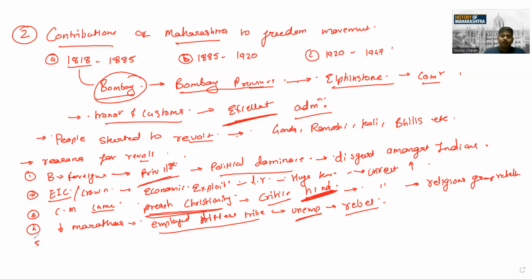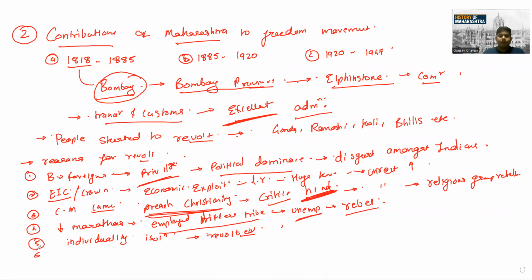Fifth thing, these tribes, whatever tribes we have mentioned above. What was the feature that these tribes maintained? Individuality, or in simple terms, isolation. They preferred to remain isolated. They did not want any foreign people to come to them or to be a part of their society. So the Britishers interfered with their culture, and due to this, these people also rebelled. This was one of the reasons.